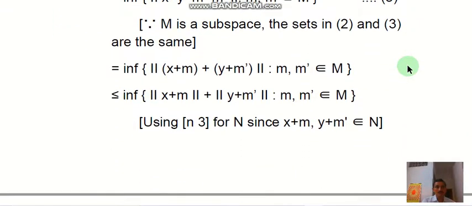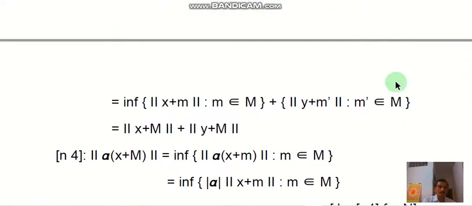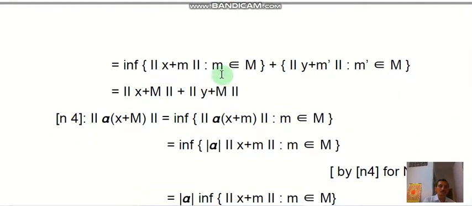So we apply the bracketing, the norm of x + m plus the norm of y + m dash, and now applying the norm condition N3 in N, this is less than or equal to the infimum of the norm of x + m plus the norm of y + m dash for all m and m dash belonging to M. After simplifying, this becomes the norm of x + M plus the norm of y + M. So this is the third condition.